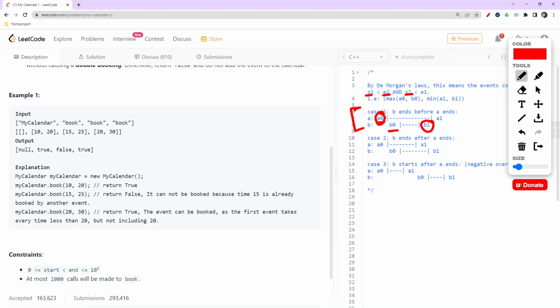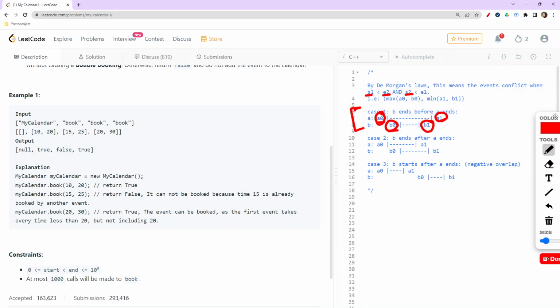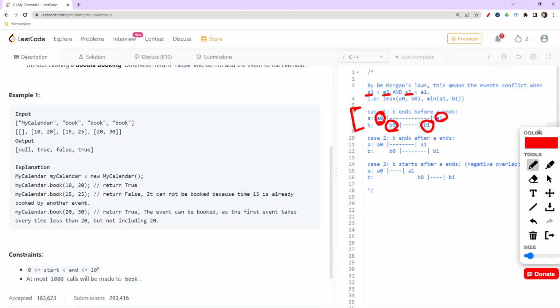And moreover, the starting point of the second is less than the ending point of the first. So again it satisfies the scenario, right? That's why this particular event is invalid and should not be added.